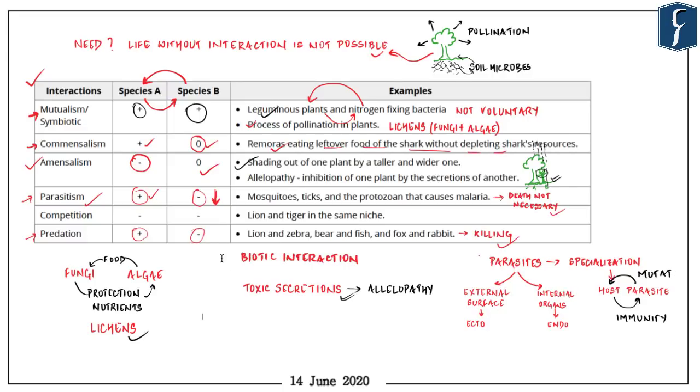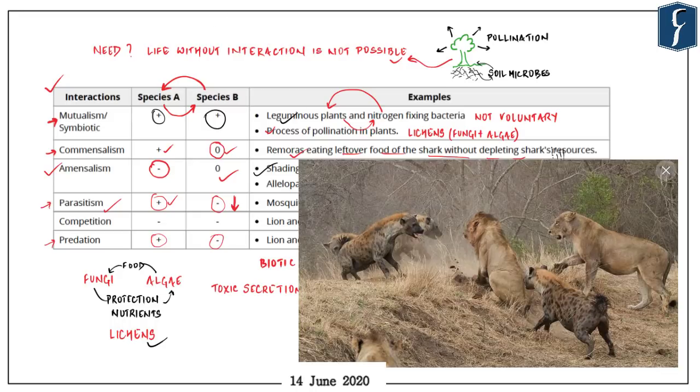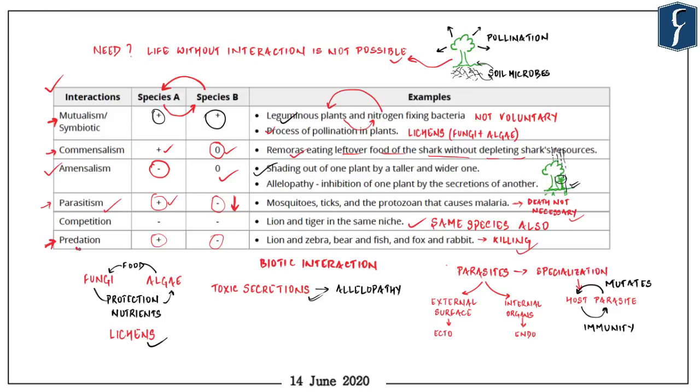Let us now move on to a very important and most commonly visible biotic interaction, that is competition, which leads to a detrimental effect to both the species. And the best example is two kinds of predators in a single habitat. For example, the existence of lion and tiger in the same jungle will lead to a lot of pressure on both these species because they share the common prey.